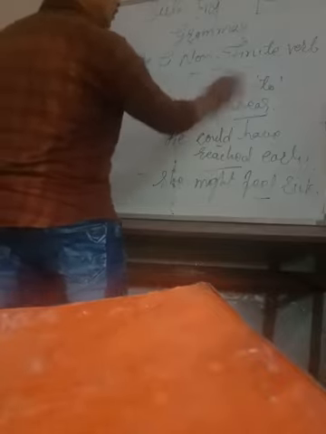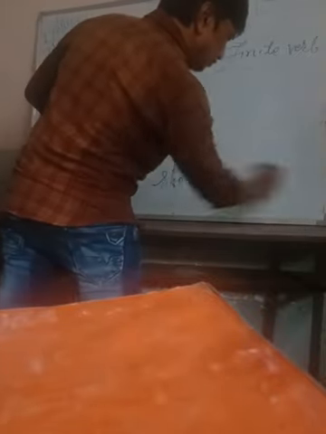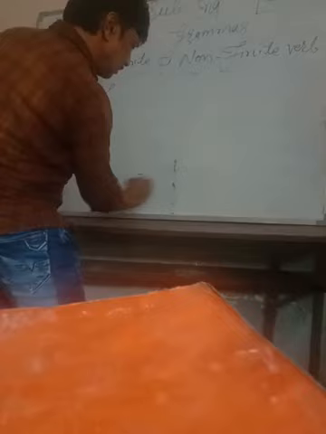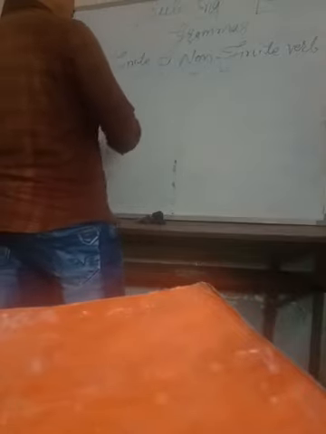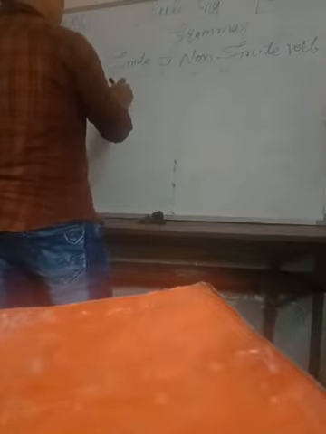So another thing is that participle I am going to show you. In one example I am going to give you of this. Present participle first of all.